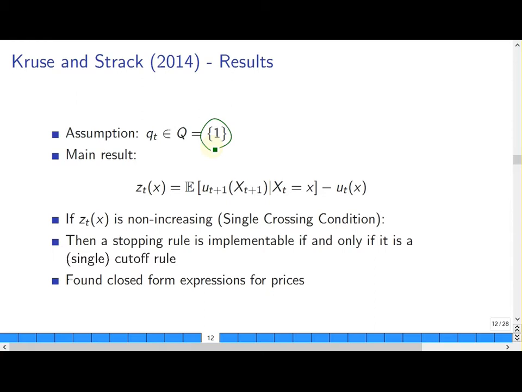And the main result from that paper is if the expression here, which they call the marginal incentive function, which is basically the expectation of the utility next time minus the utility this time, is non-increasing, then a stopping rule is implementable if and only if it's a single cutoff rule. And something nice they found is also include a closed form expression for the prices or the transfers.